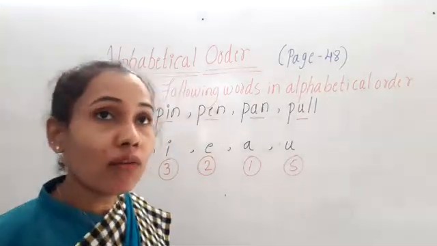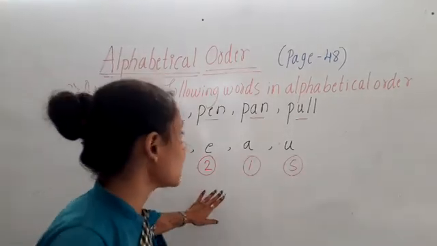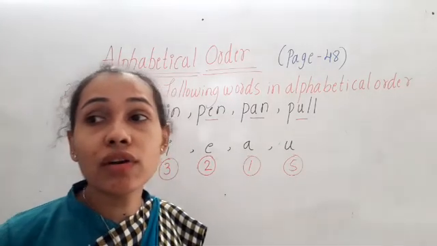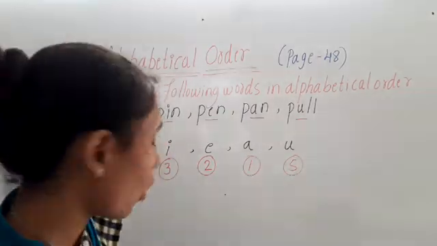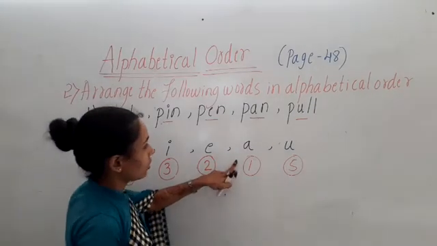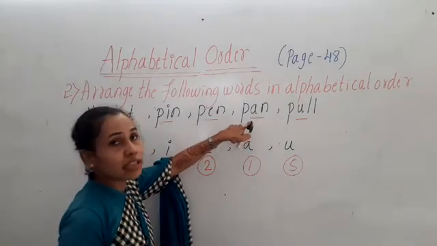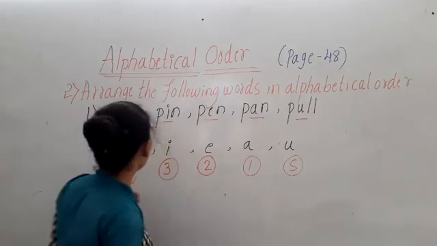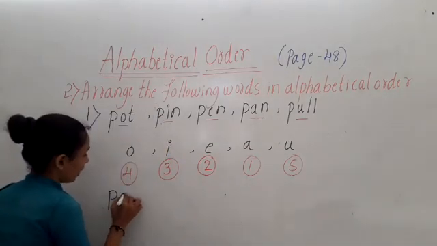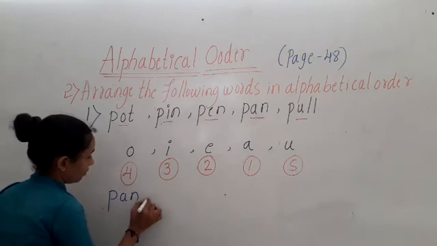So according to these letters, we have to arrange the words in alphabetical order. So first one A. Where is A? Here in the pan word. So what we have to write here? P, A, N, pan. First.